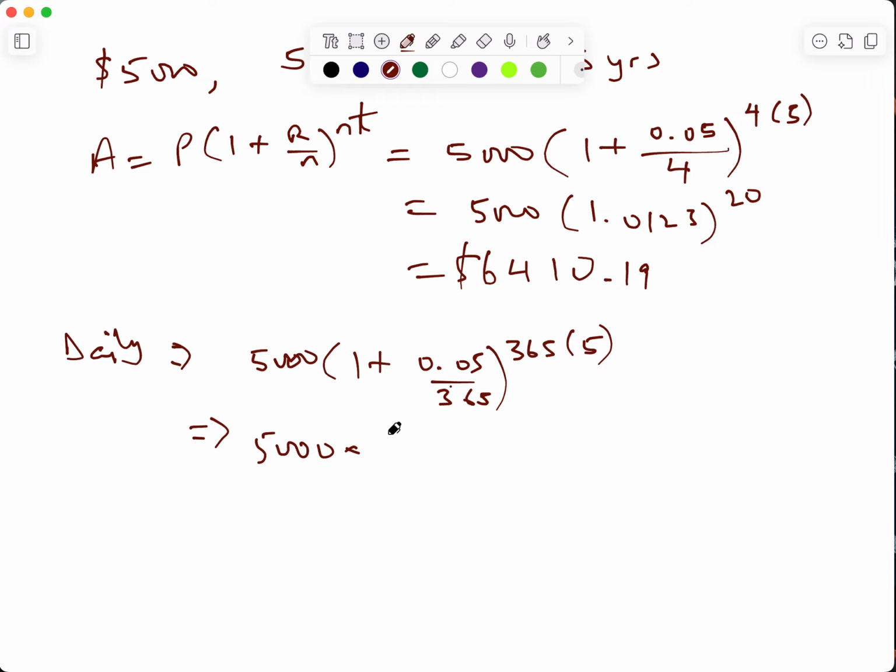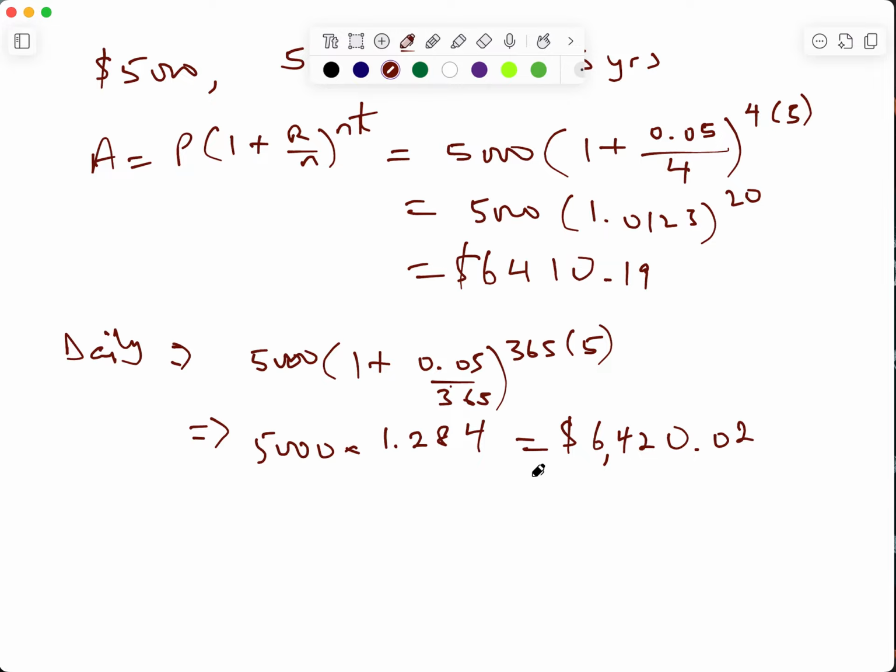That's 1.284. Multiplying that with 5,000, that's 6,420.02. And that is the compound amount.